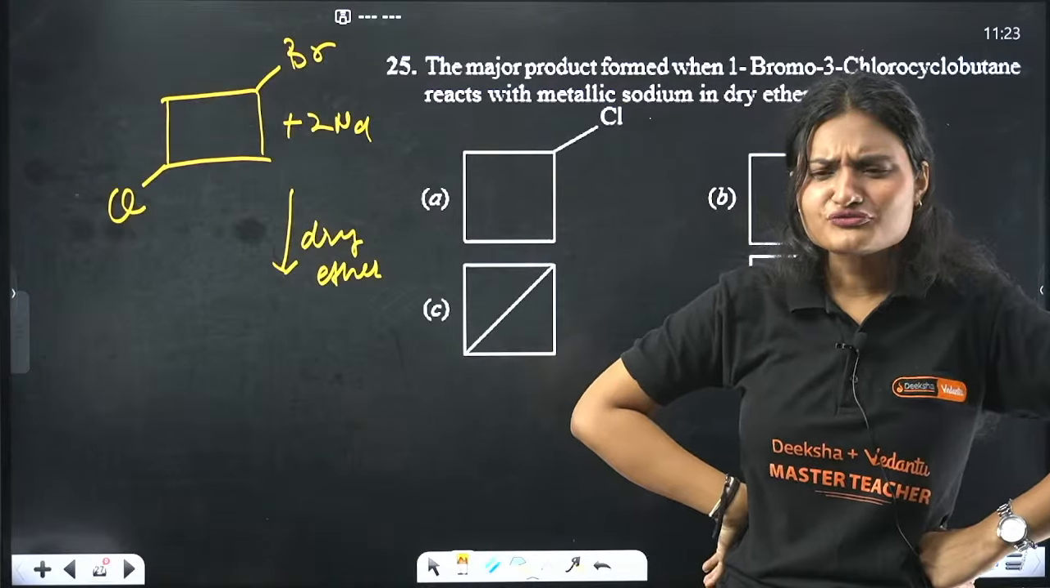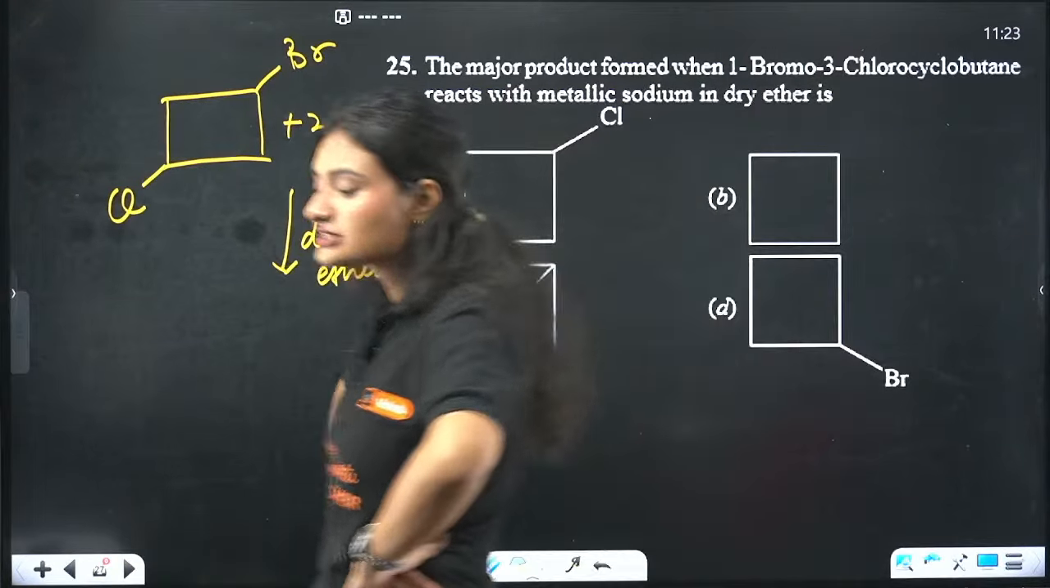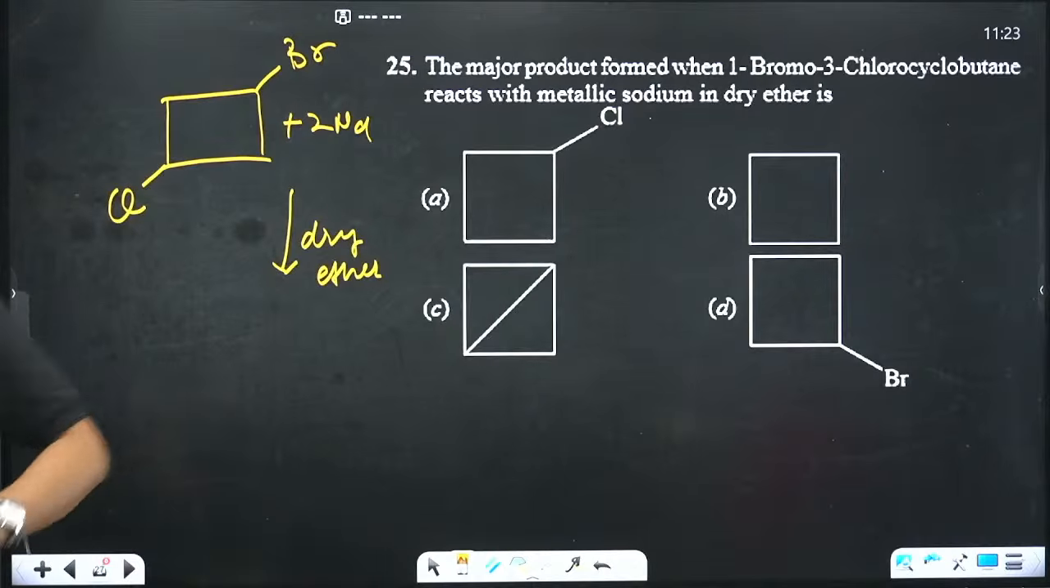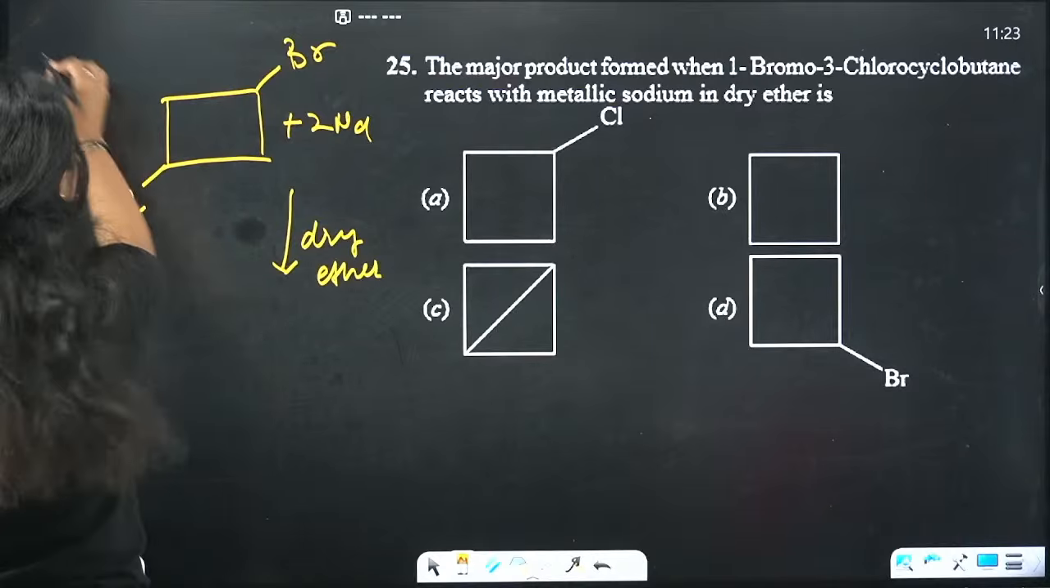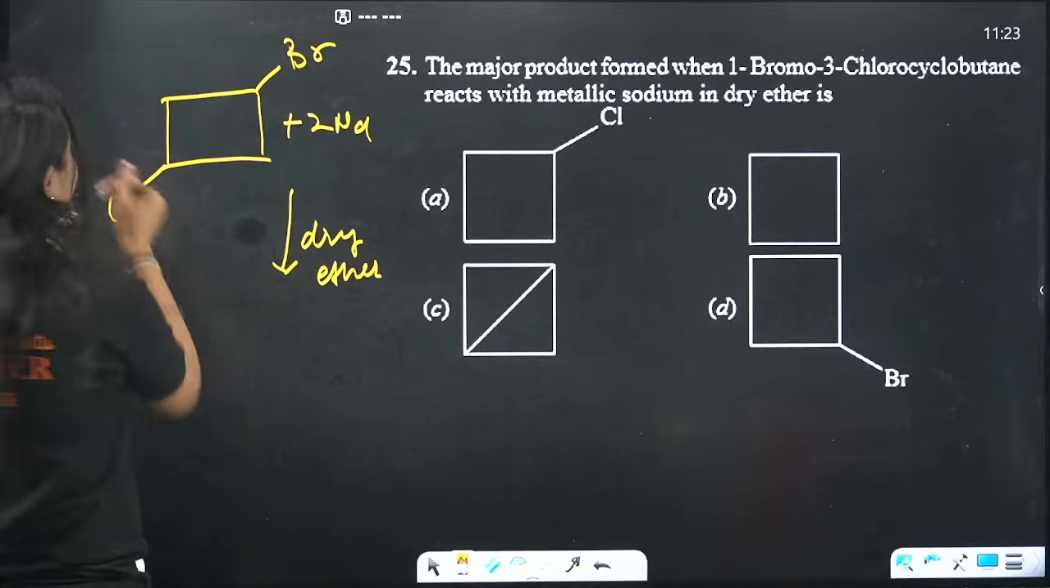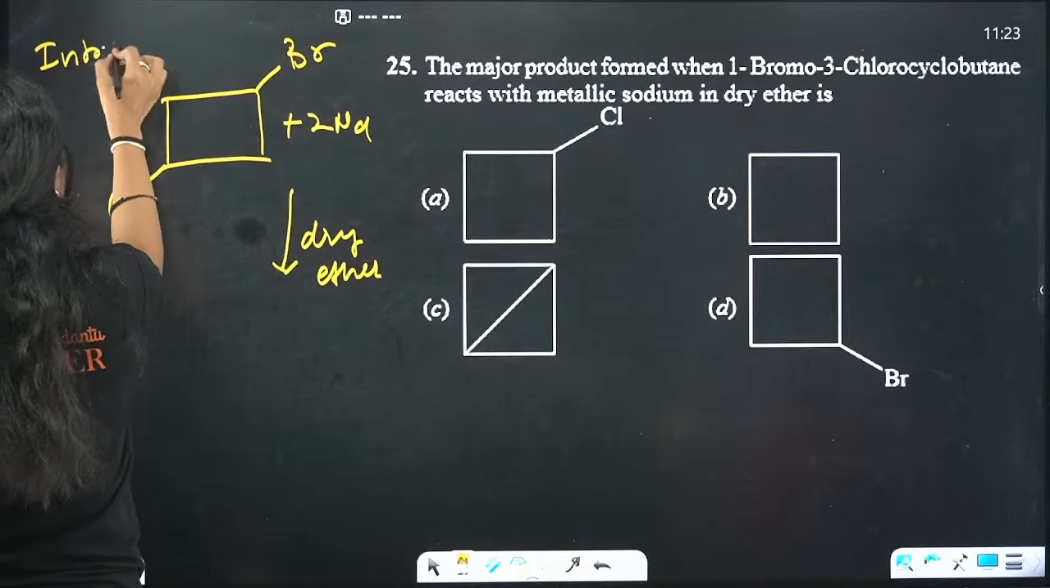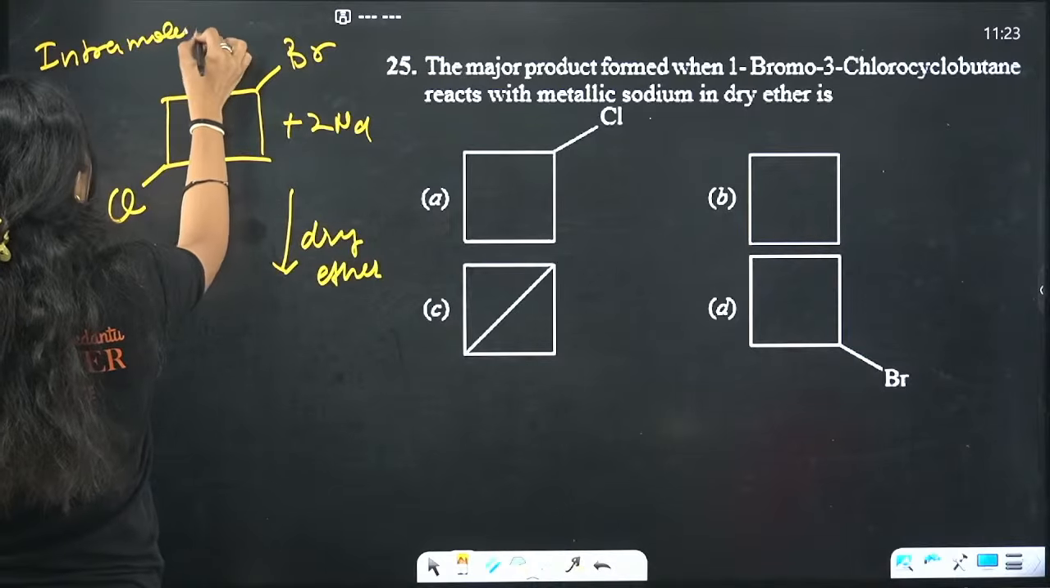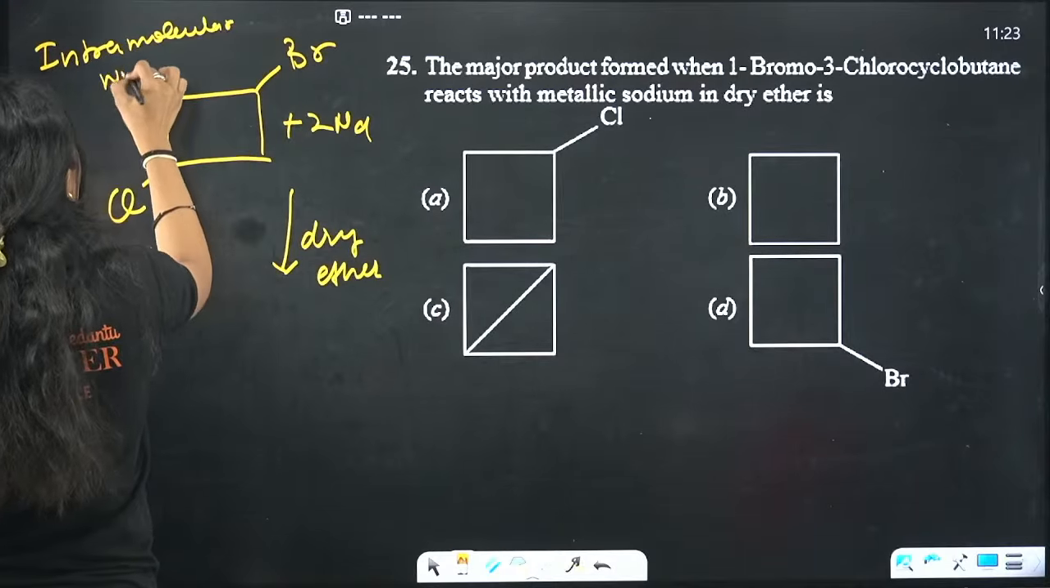It's kind of a Wurtz reaction, right? It looks like a Wurtz reaction. So what happens here? What do you call it? The name, I'll tell you the name. You tell me the product. The name is intramolecular Wurtz. Intramolecular. I think you will have an idea after reading the name also.